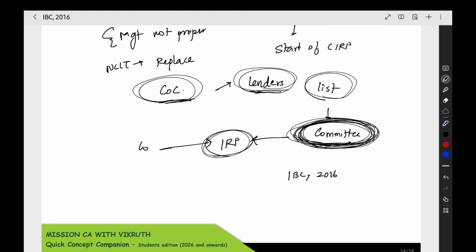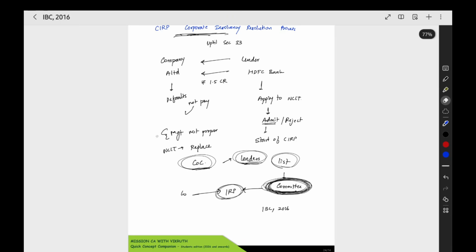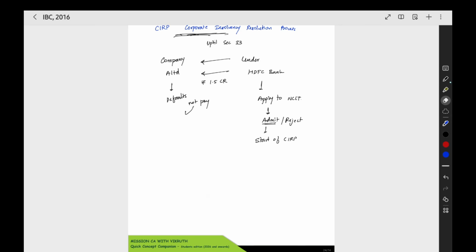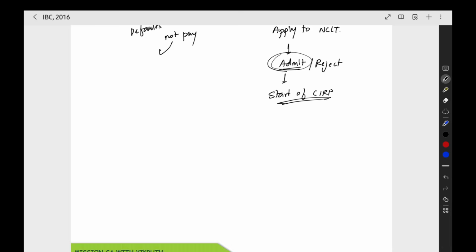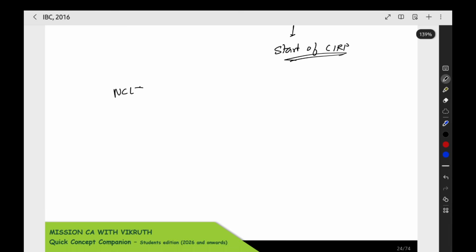Now, what will happen is that we have made an application to the NCLT and the NCLT has admitted the application. Now the CIRP has started. Now the NCLT itself will appoint an interim resolution professional, the professional who will manage the business on behalf of the committee of creditors. The committee of creditors will give the information to the IRP. Till now, we do not have the committee of creditors. Till now, after getting the approval from NCLT, we are appointing the interim resolution professional.